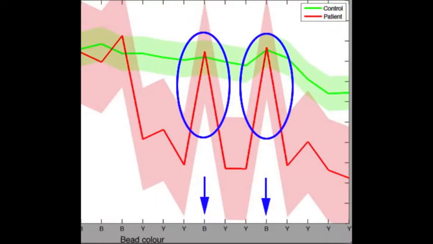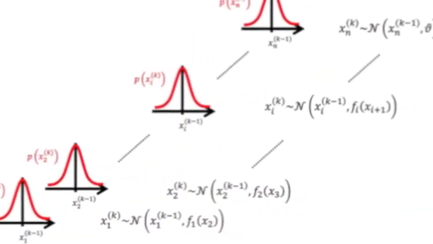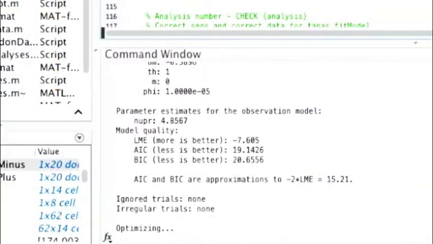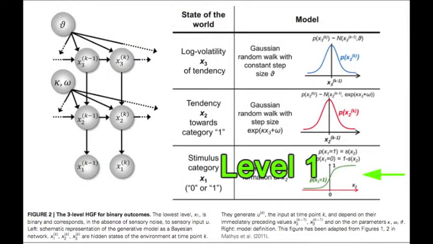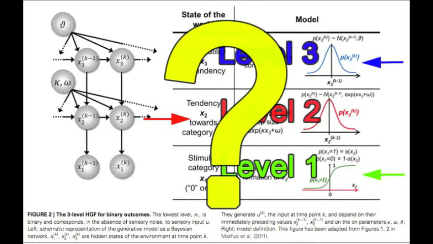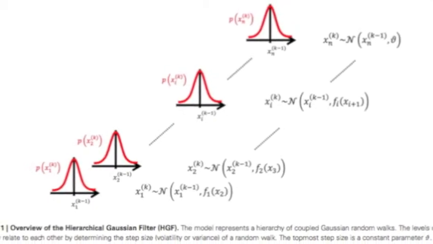We're interested in quantifying these individual differences by modelling responses with a mathematical framework called the hierarchical Gaussian filter. Here's what it looks like, and here it is in action in MATLAB. But don't worry, it can't be deciphered in a short video. In simple terms, there are three levels corresponding to three kinds of uncertainty. The probability distributions of these levels are determined by these parameters: omega, theta, phi, m, and nu. They describe the means and variances of individual estimations of these different kinds of uncertainty.